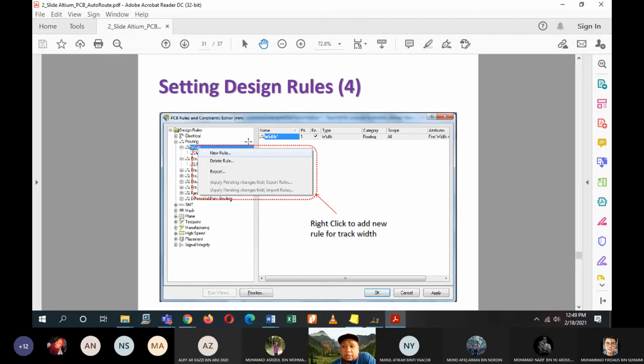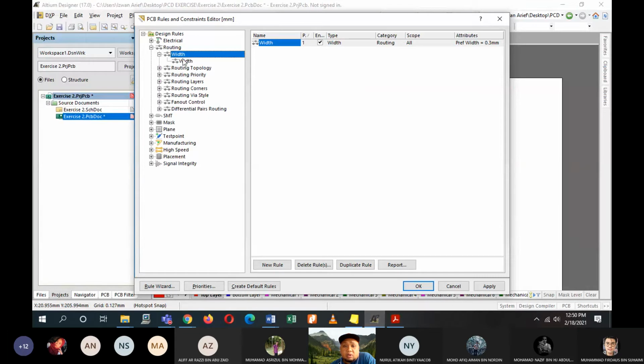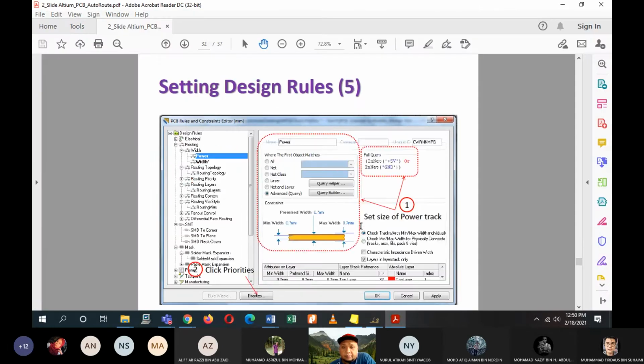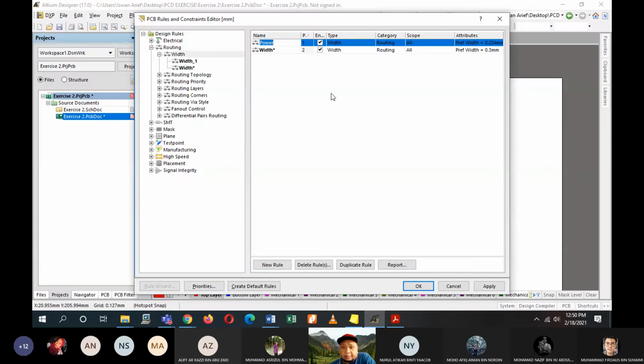Okay, so we are creating for power. Under the width just now, right click on the width, and then click on new rules, and then change the names to power. Once you have changed the names to power, you click on the advanced query here.